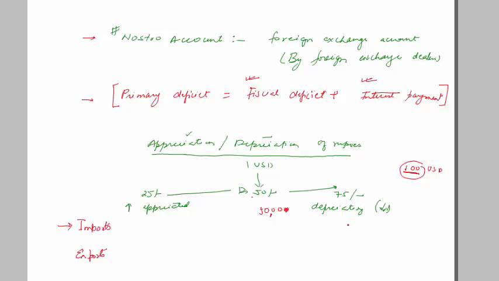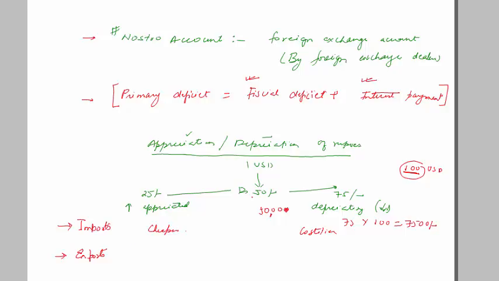Now it will be 75 into 100, that is 7,500 rupees, right? So you are paying more. So imports become costlier. The opposite will happen when the currency is appreciated. When currency is appreciated, imports will become cheaper, right?